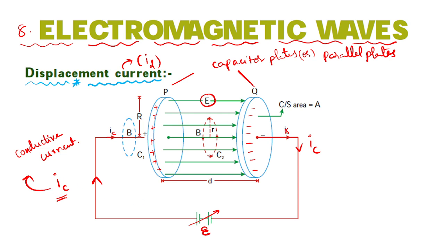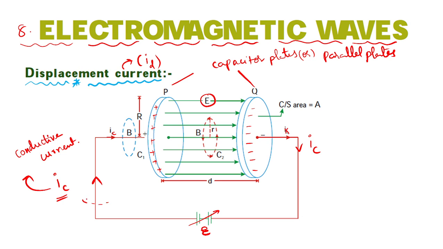This entire conduction current, when it goes into this one, is converted into some other current. What is this current here? Displacement current.